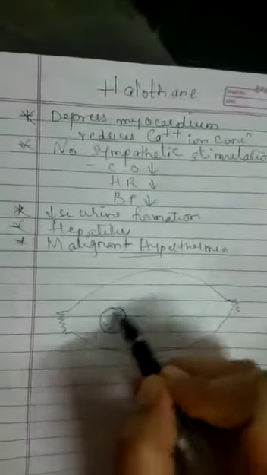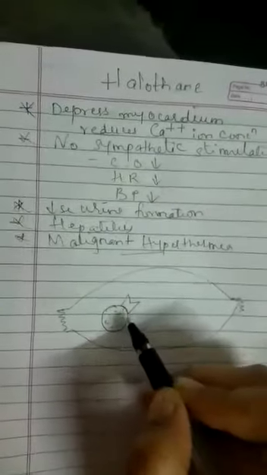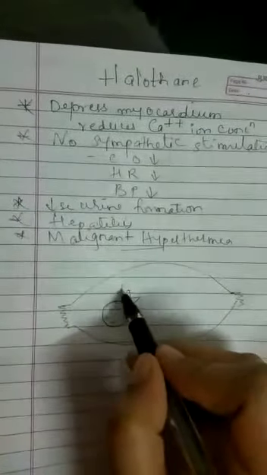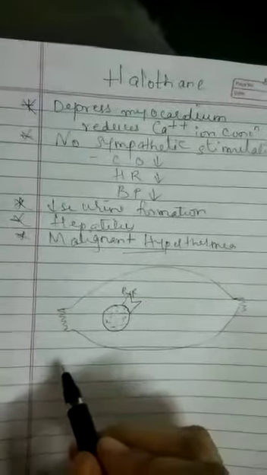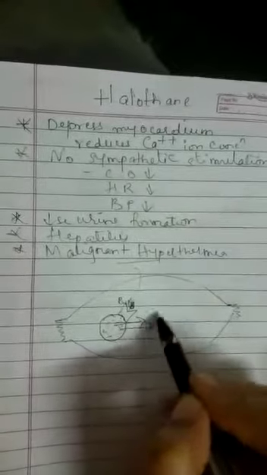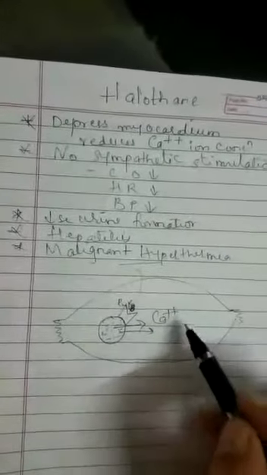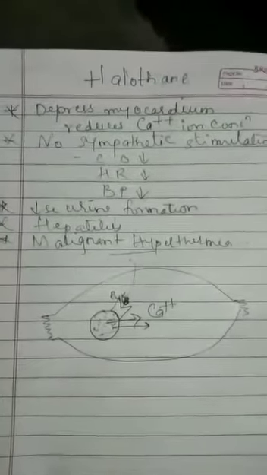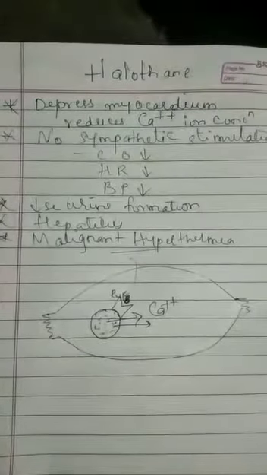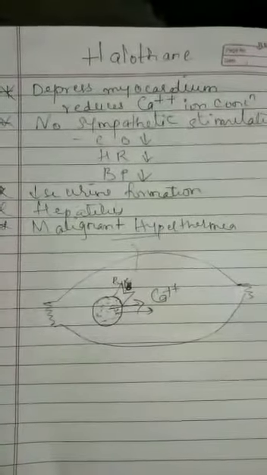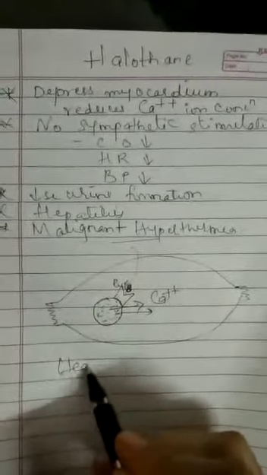On the sarcoplasmic reticulum there is a receptor known as the ryanodine receptor, RYR, which is for calcium ion. Halothane has the ability to bind with this receptor, because of which there is rapid outflux of calcium ion, till too much calcium ion is present. Increased release of calcium ion intracellularly causes persistent muscle contraction, because of which heat production occurs.